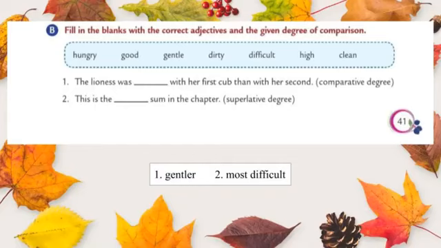This is the dash sum in the chapter. Yes, the correct answer is difficult. Already I said that we do not use ER and EST to some words. So for the word difficult also we do not use EST. Instead of that we should use most. So the answer is, this is the most difficult sum in the chapter. Remaining you should try in your grammar book.